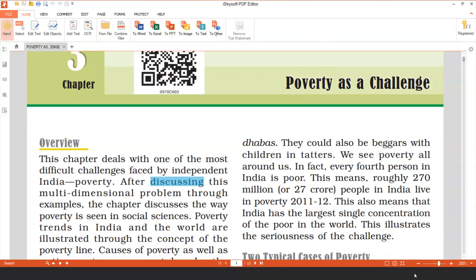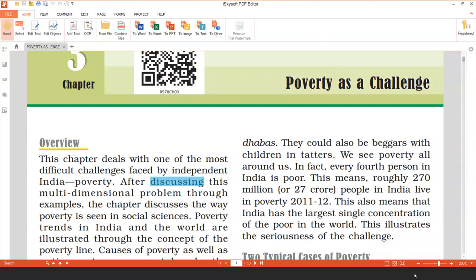That is why just after the independence, there was so much poverty in our country that it has become the most important challenge. So, the most important challenge before our government was to remove this poverty.